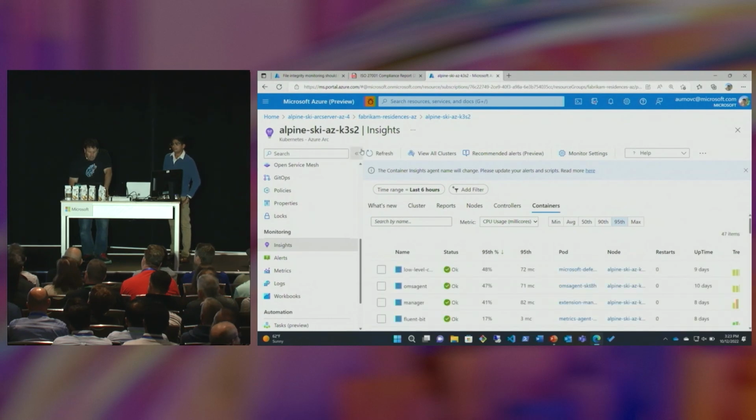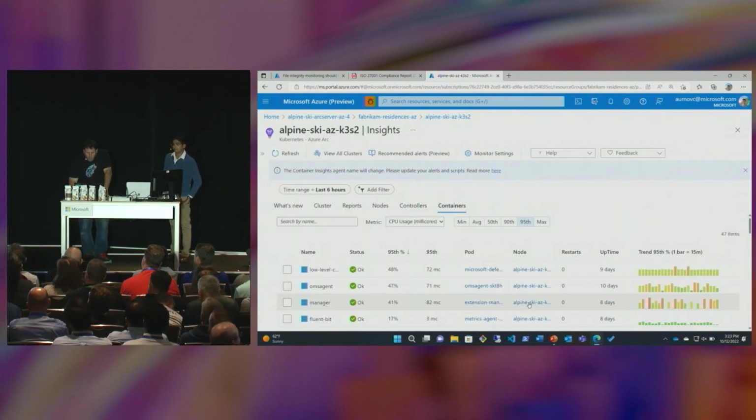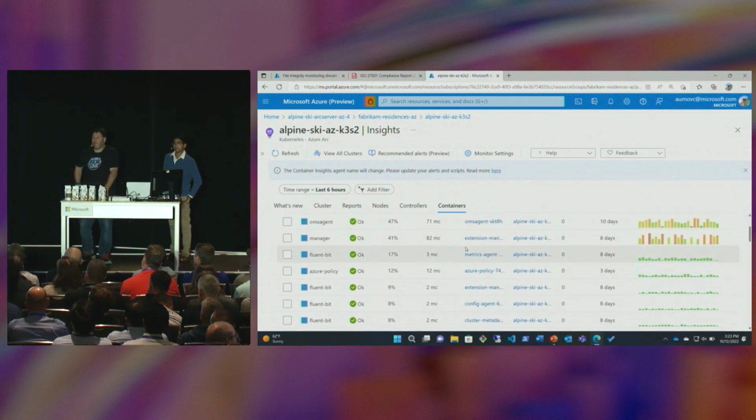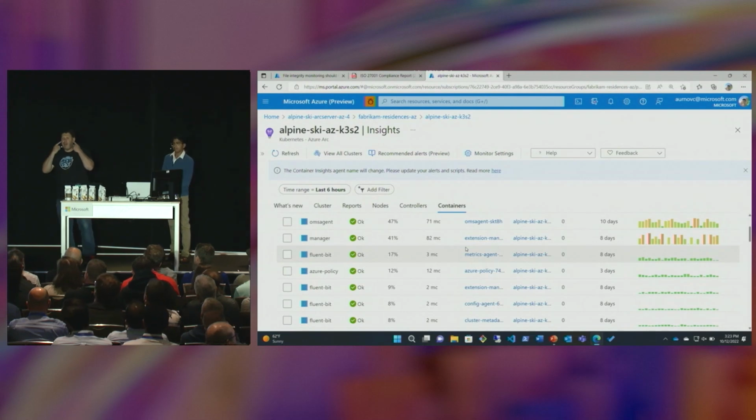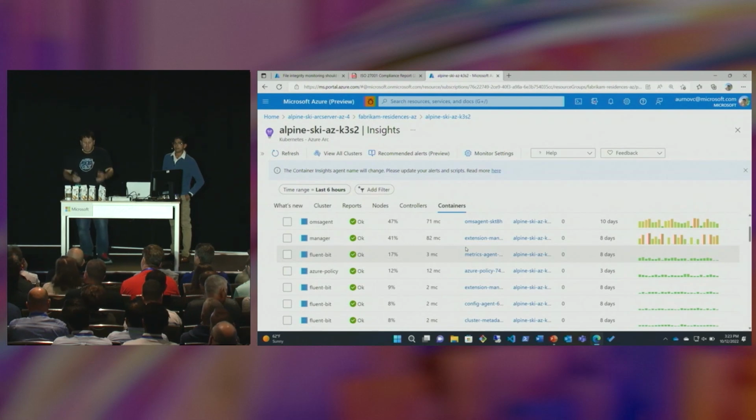So let's save some real estate and bring this up. What is it that we're seeing here? What we're seeing here is basically the inventory of that cluster. Now, I want you to take a second and think about it. We're able to take a Kubernetes cluster that is deployed outside of Azure, and actually have eyes into that cluster without doing anything besides Arc-enabling that cluster and installing that extension for Container Insights. So that's number one. And like I mentioned, this is really the start of this story of governance and compliance at scale.